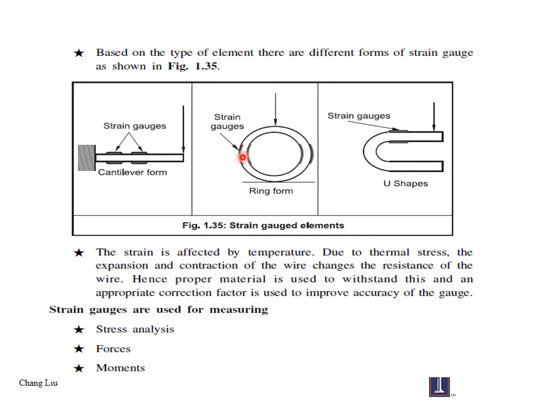You can measure by fixing the strain gauge here. In the case of a U shape, you are going to fix a strain gauge somewhere here. By the application of the force, a deflection is going to happen here. So normally strain gauges are used for measuring stress analysis, forces and momentum.